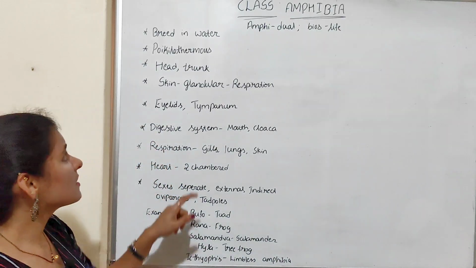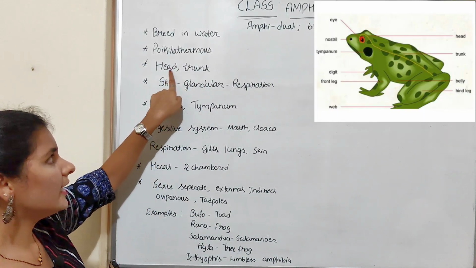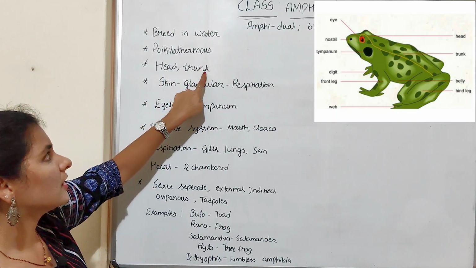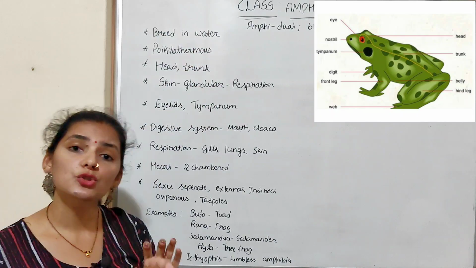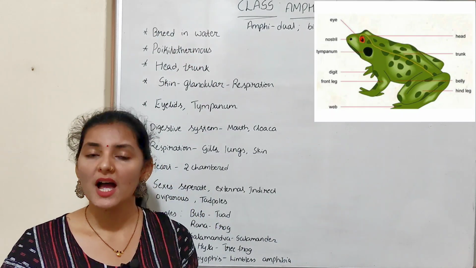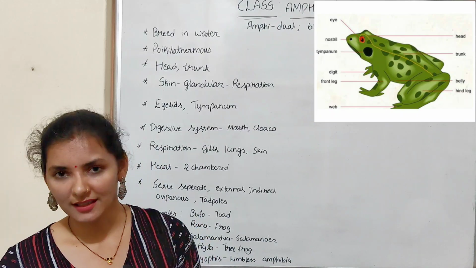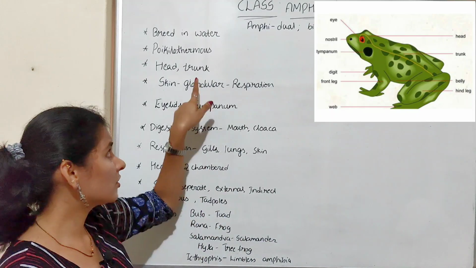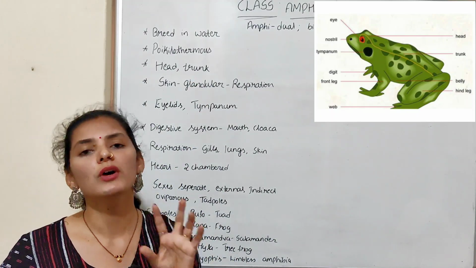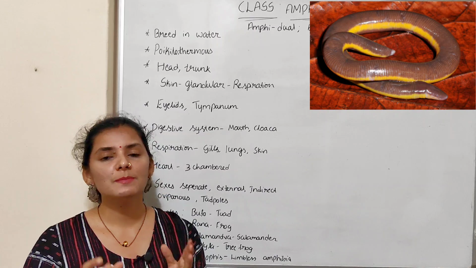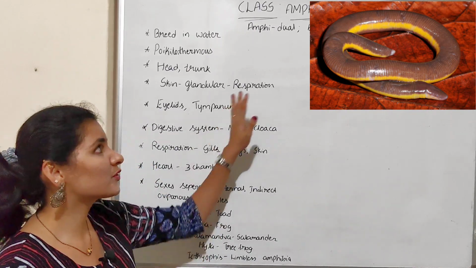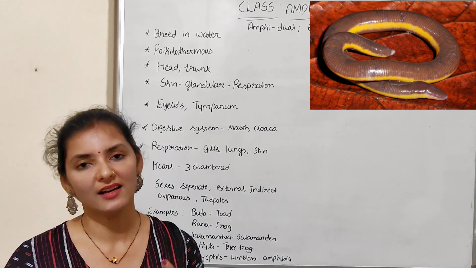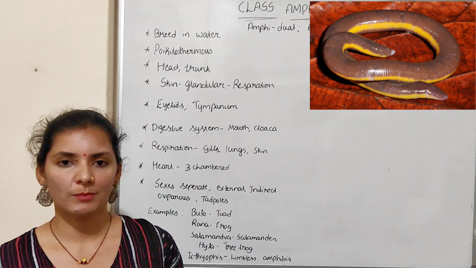The body of this organism is divided into mainly two parts, that is head and trunk region. The trunk region of this organism usually consists of two pairs of limbs, and these limbs are usually pentadactylous in nature. Pentadactylous means having 5 separate digits. These limbs may be absent in some of the species. So most of the amphibians have pairs of pentadactylous limbs in the trunk region, whereas some species are limbless, meaning limbs are totally absent in some of the species.